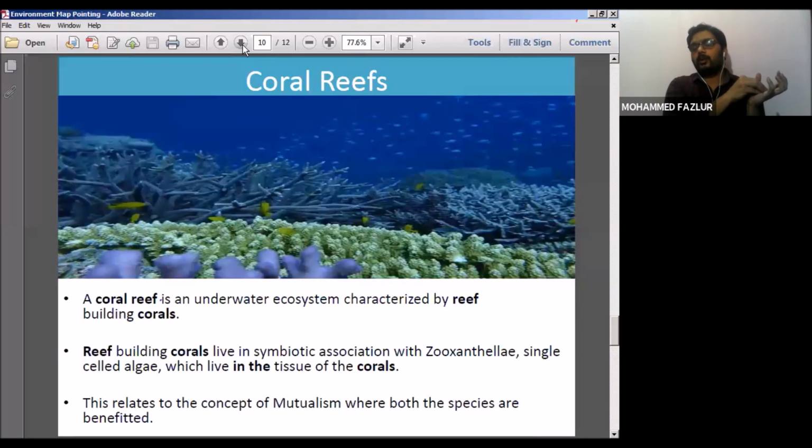The corals cannot survive without zooxanthellae. When there is an extinction of zooxanthellae, these corals will completely die. The corals will not get appropriate food, and their color will slowly change from a certain color to colorless. If this continuously builds, then you call it a coral reef.